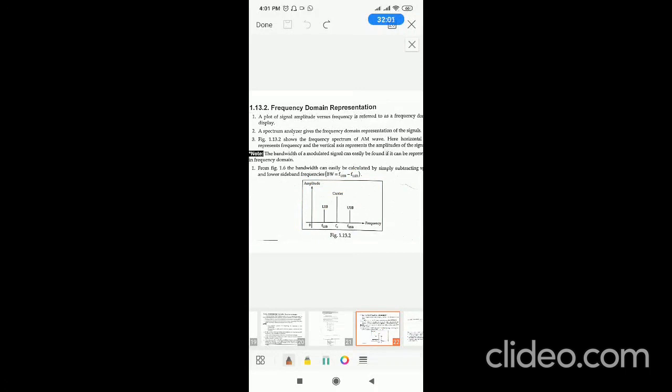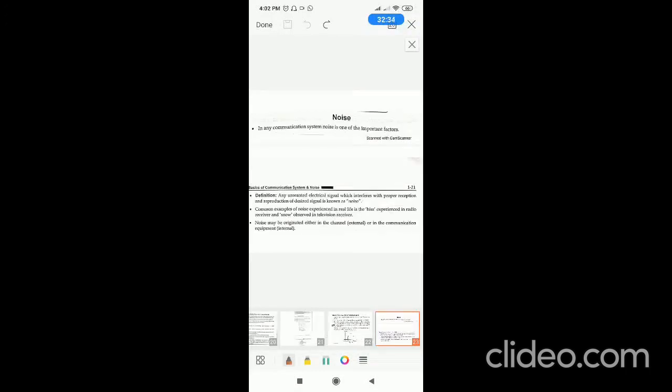So the frequency domain signal can be displayed by using a spectrum analyzer. There is a device called a spectrum analyzer. A spectrum analyzer shows the shape of the frequency domain representation of a signal. The advantage we get is bandwidth can be easily calculated, but normal people cannot understand what its amplitude is, what the time period is, what its phase is. Those values cannot be understood. That is about time domain and frequency domain representation.